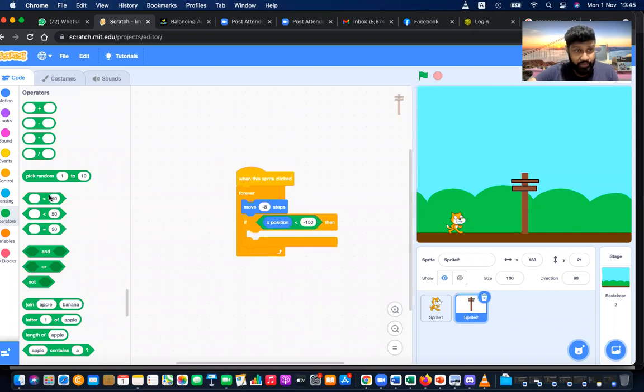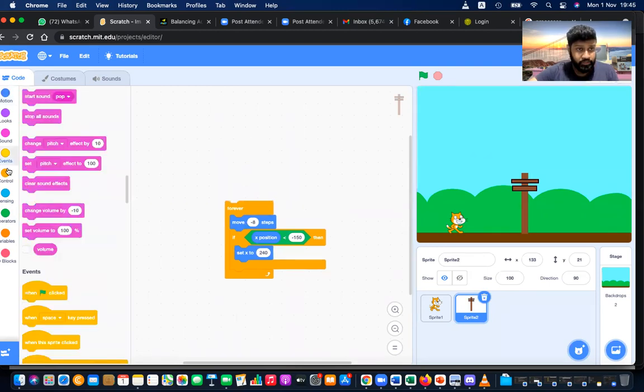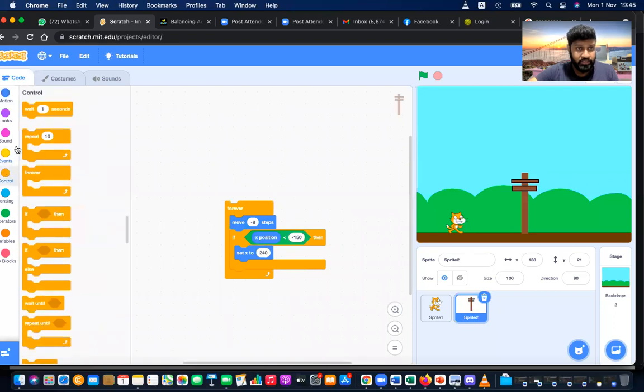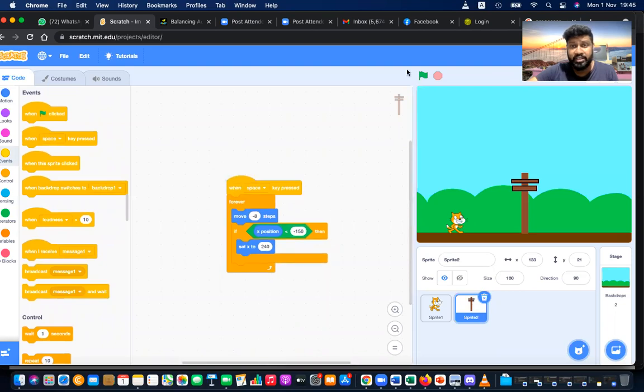I'm reverting back. I'm setting that back to set x to 240 maybe. Okay, let's press the space key again. Now it's a game. Now this is a game. See how easy I can create a game? Now when I press space, it's a game.